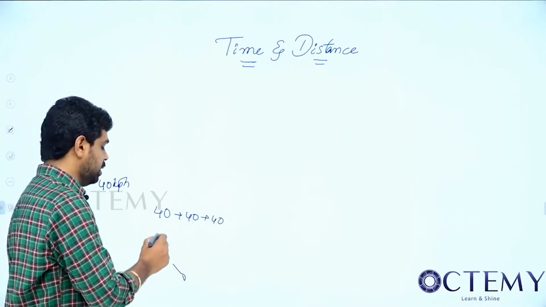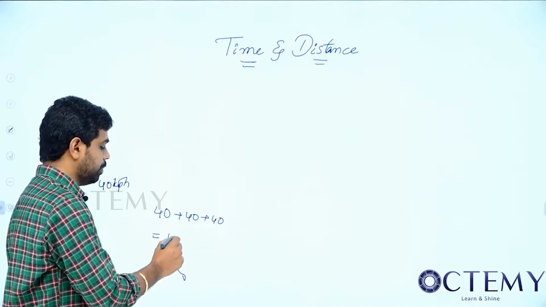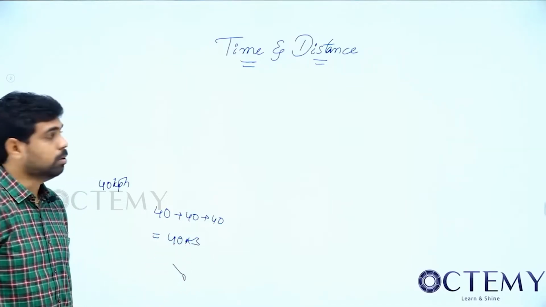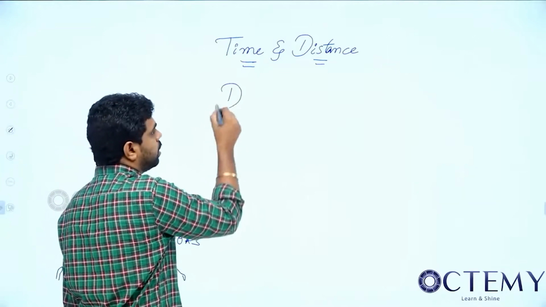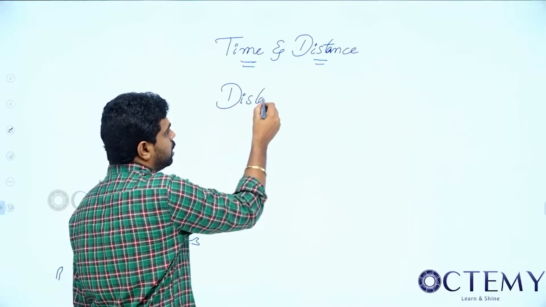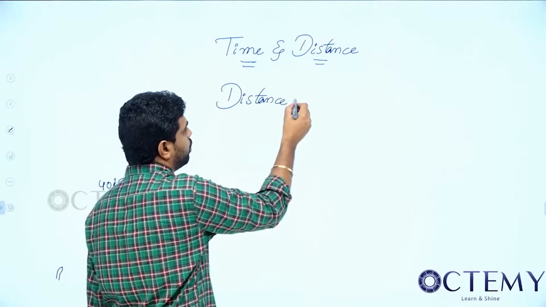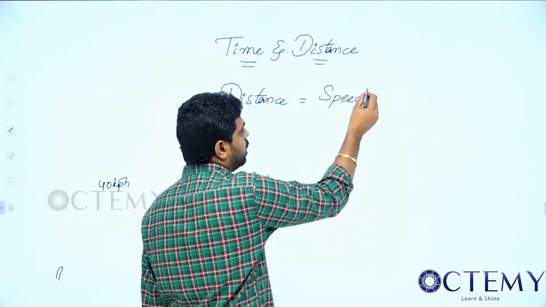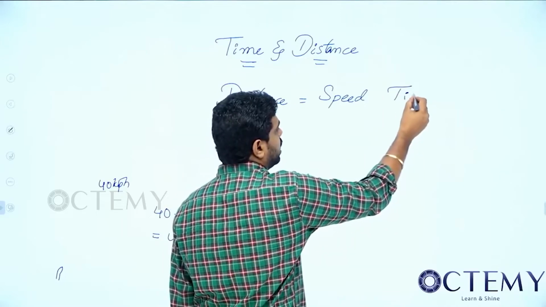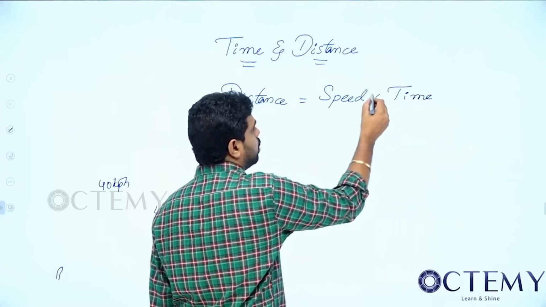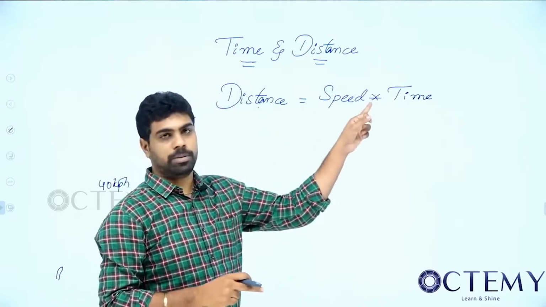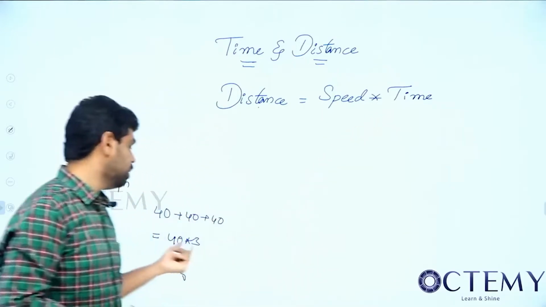Instead of adding 3 times 40, can I write it as 40 into 3? 40 into 3. So distance covered will depend on 2 parts, that is speed and time. When it is depending on 2 parts, speed and time, we'll take it as the product of speed and time. That is what happened here.